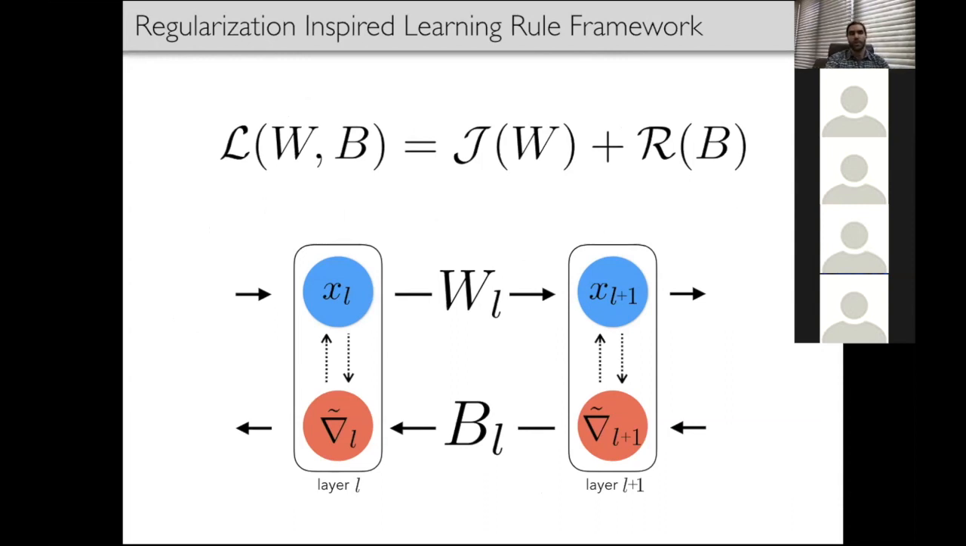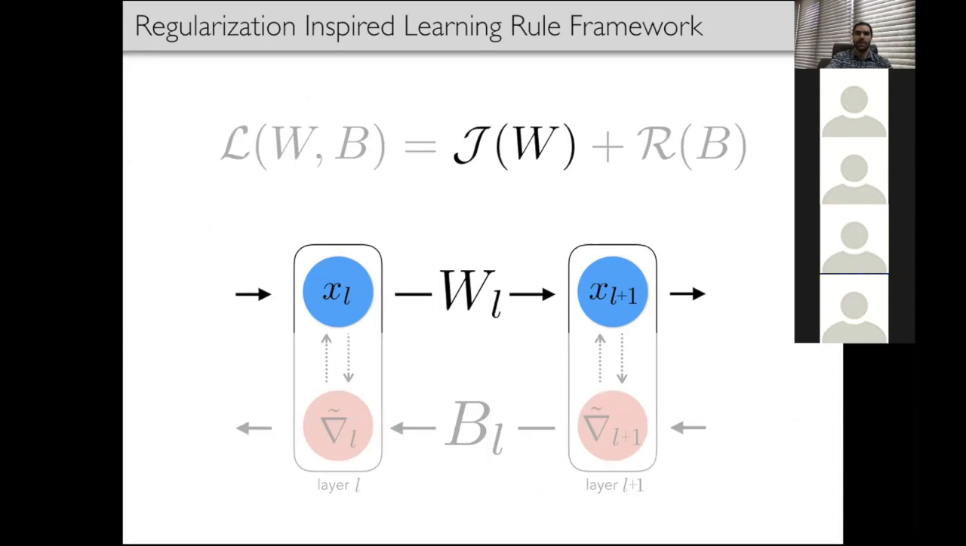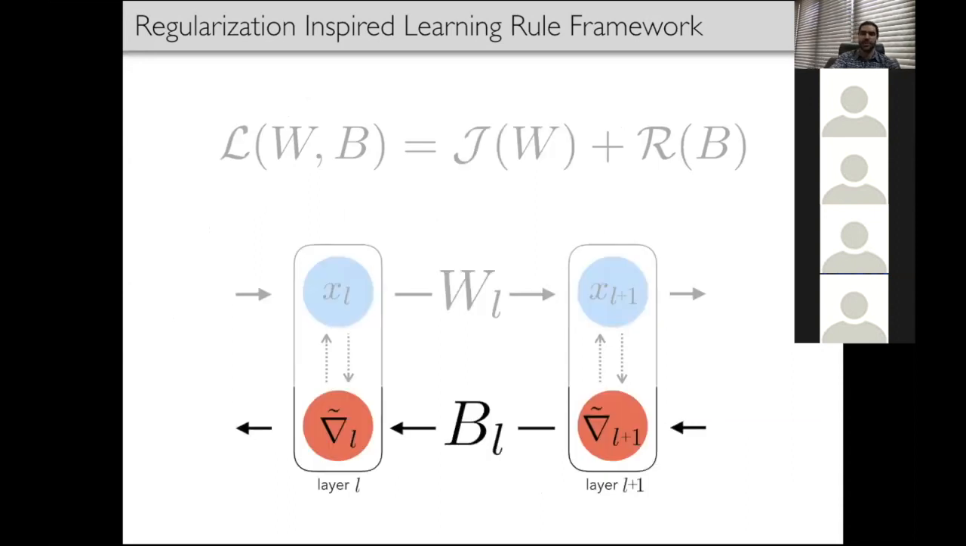rules. We consider a global loss L, which we can optimize as a function of the forward weights and the backward weights. The forward weights parameterize the global cost function J. The backward weights specify a descent direction. And the regularization R constrains the relationship between the forward and the backward weights.